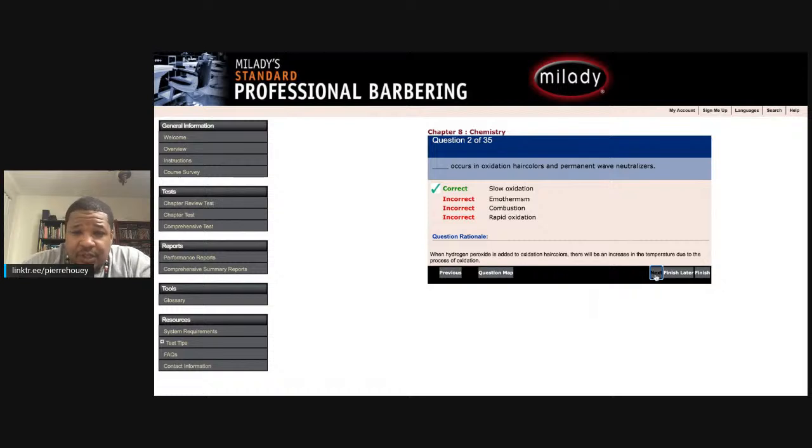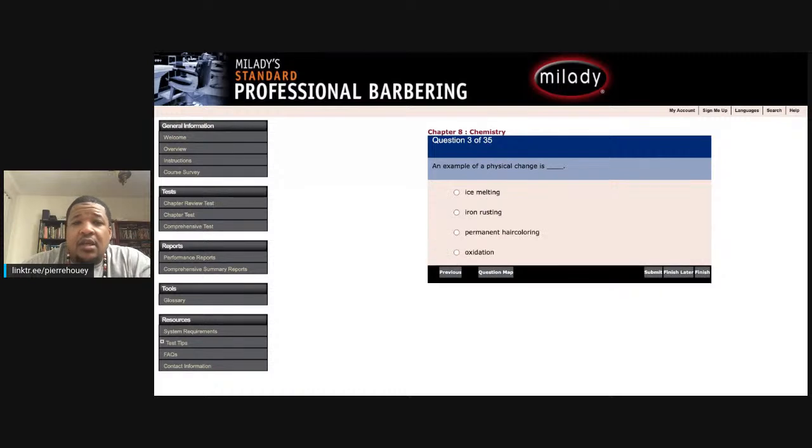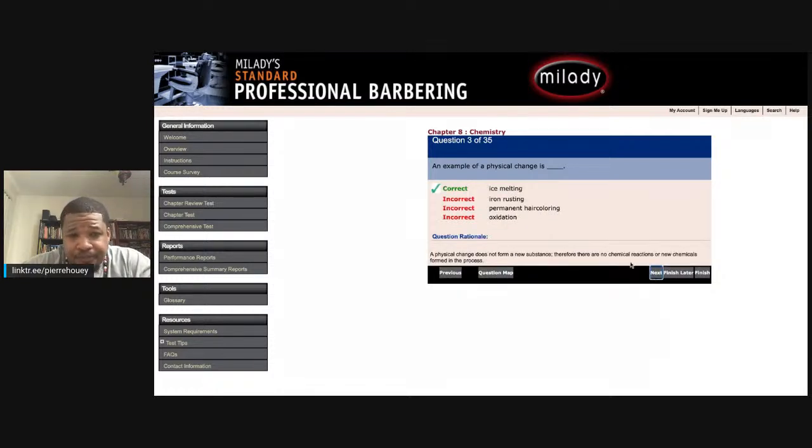When hydrogen peroxide is added to oxidation hair colors, there will be an increase in the temperature due to the process of oxidation. Question 3. Example of a physical change is A, ice melting; B, iron rusting; C, permanent hair coloring; or D, oxidation. Ice melting. It is changing from one state to a different physical state. Physical change does not form a new substance. Therefore, there are no chemical reactions or new chemicals formed in the process.